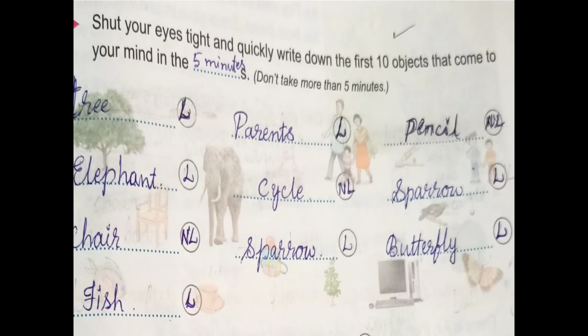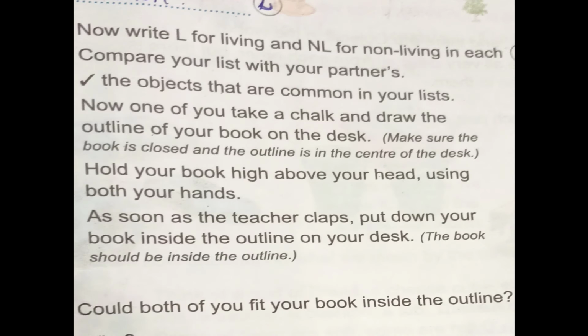Shut your eyes. What is matter? Shut your eyes tight and quickly write down the first 10 objects that come to your mind in 5 minutes. You should write their names: tree, parents, pencil, elephant, cycle, sparrow, chair, butterfly, fish. Now write L for living and NL for non-living for each. Compare your list with your parents. Tick the objects that are common in your list.